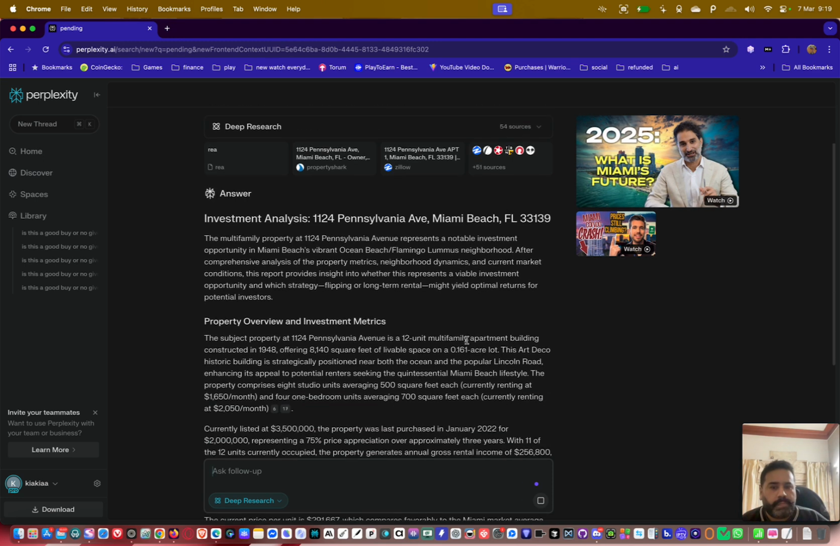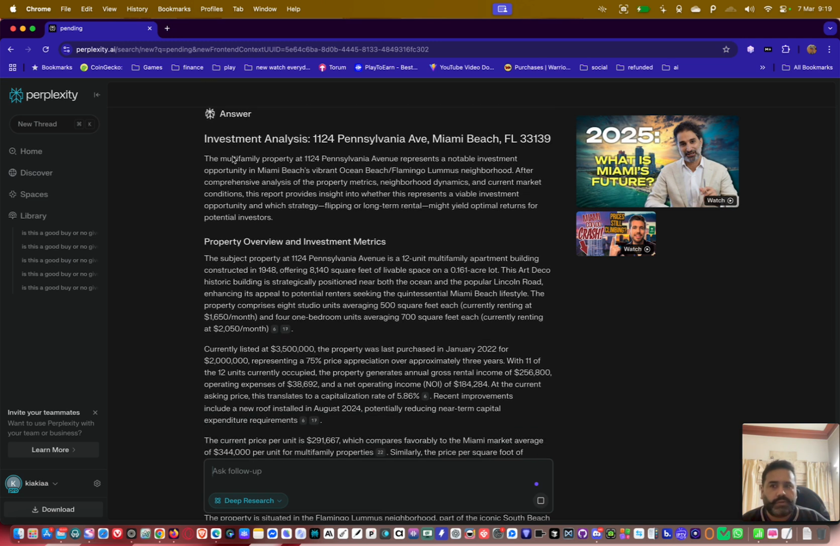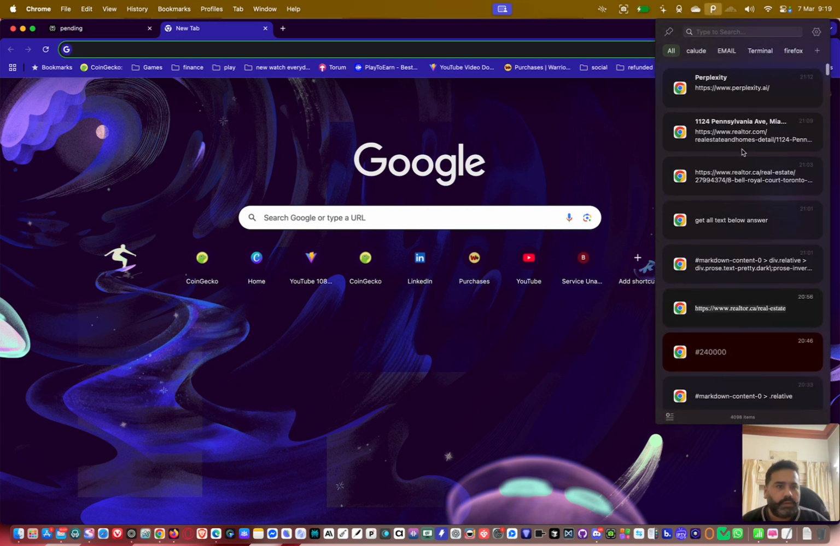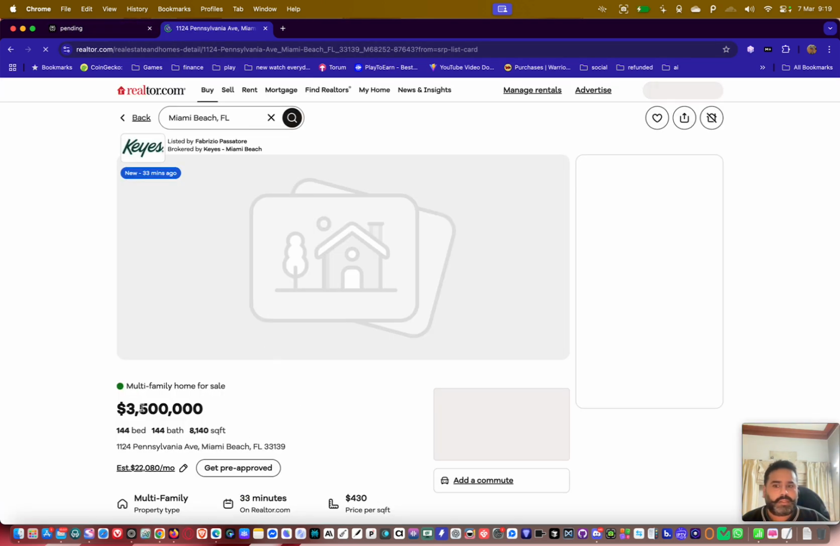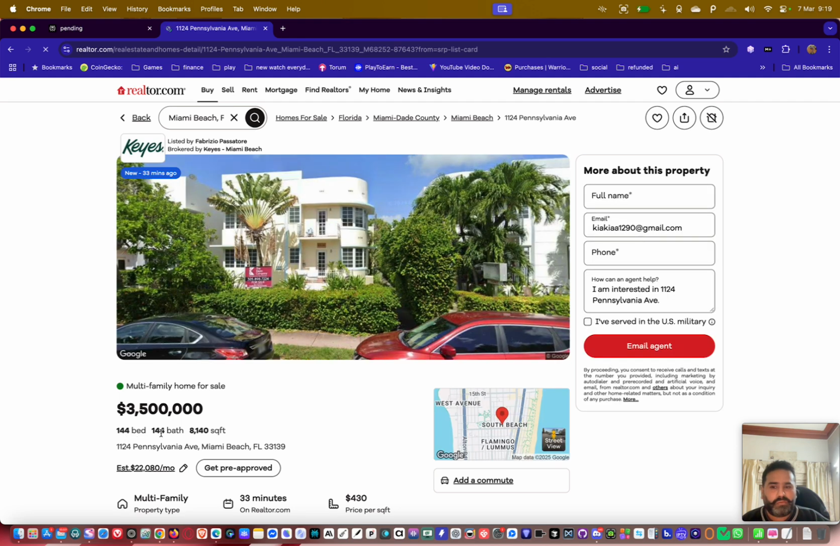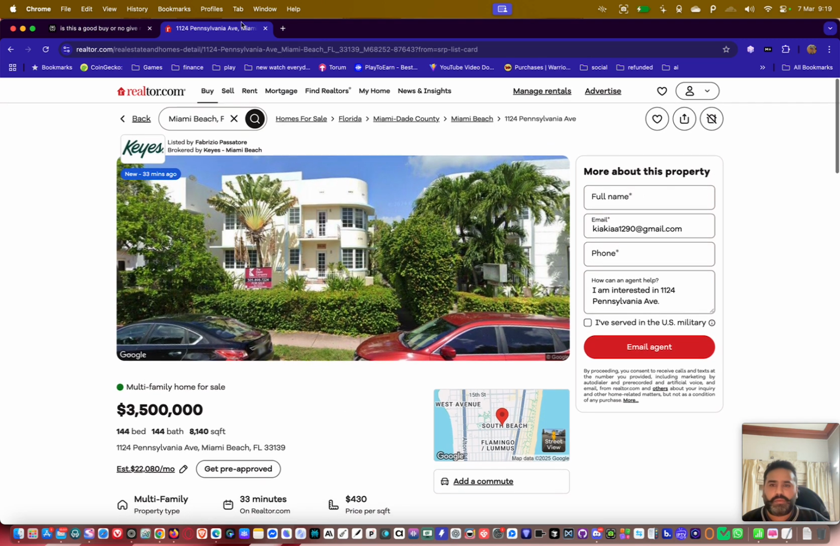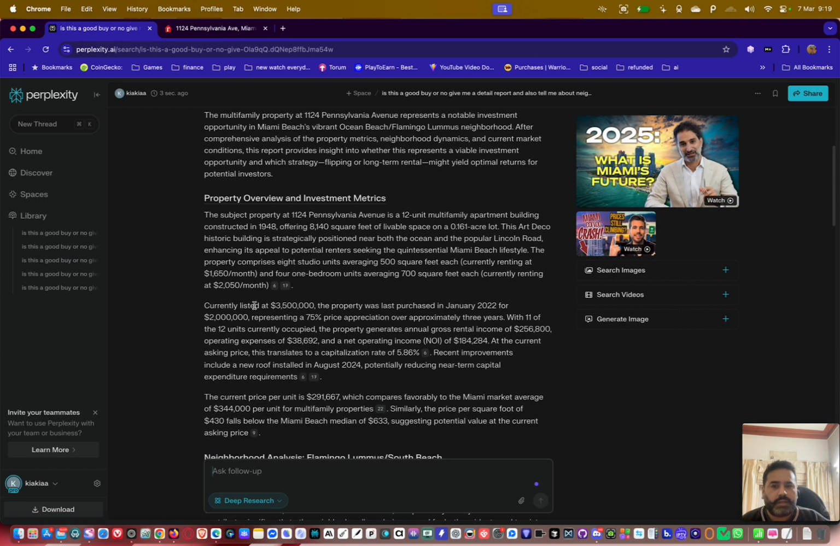Now if we study this, see, it's currently listed at 3.5, and if we open it, I didn't check the price at that time. See, 3.5. Now see the listing here: 144 beds, 144 bathrooms. I don't know, it's a building or something. I have no idea. So it generates all the reports, everything. And see, the property was last purchased in January 2022 for 200,000. So this guy just put 75% on top of it.